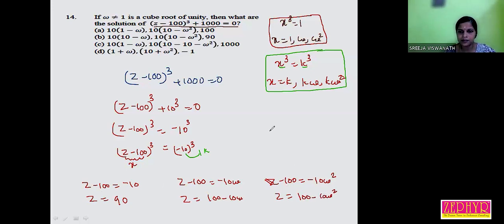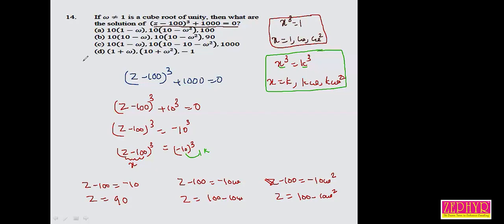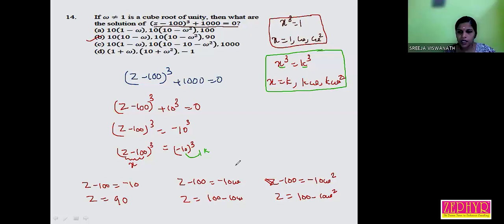Is it clear? So which of the options is correct? Option B. Option B, right. Okay.